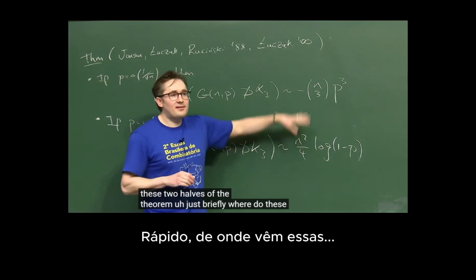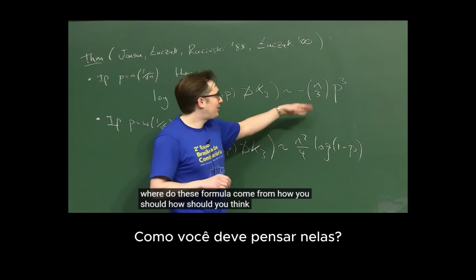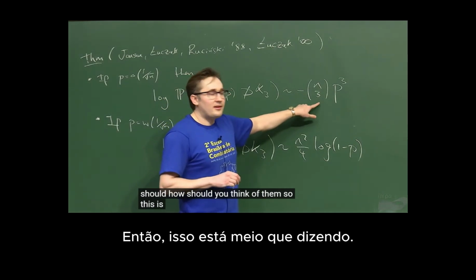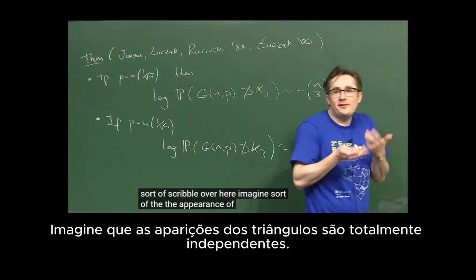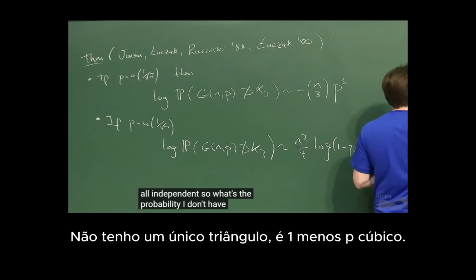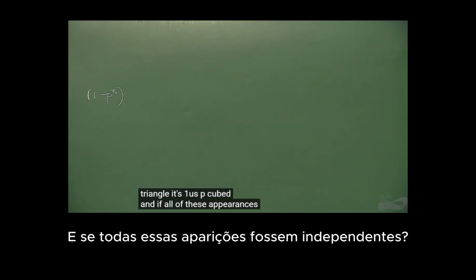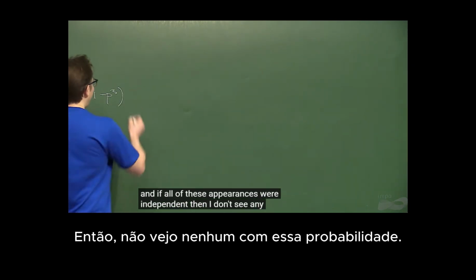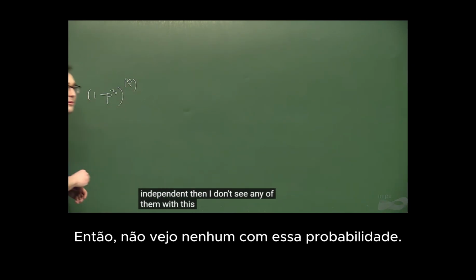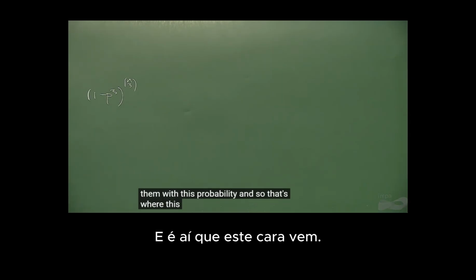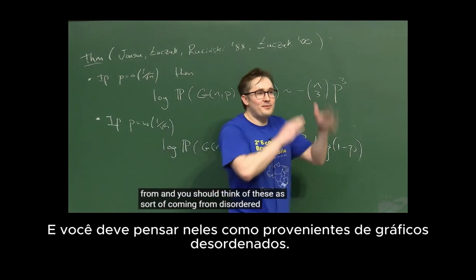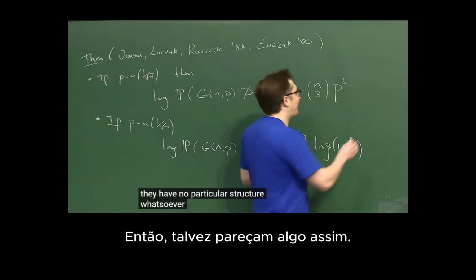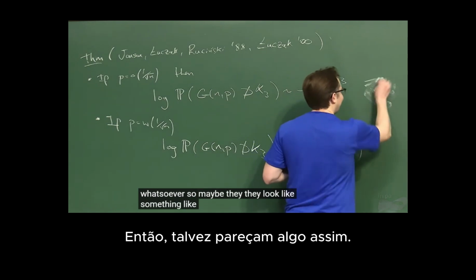Just briefly, where do these formulae come from? How should you think of them? Imagine the appearances of triangles were all independent. What's the probability I don't have a single triangle? It's 1 minus p cubed for each, and if all of these appearances were independent, then I don't see any of them with this probability. That's where this formula is coming from. You should think of these as coming from disordered graphs. They have no particular structure whatsoever, so maybe they look something like this.